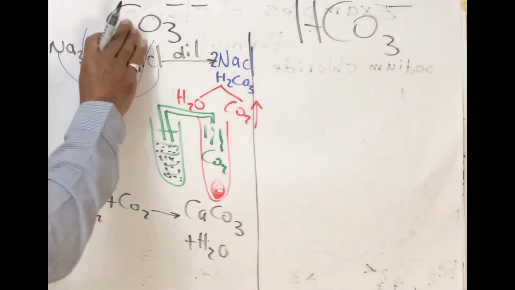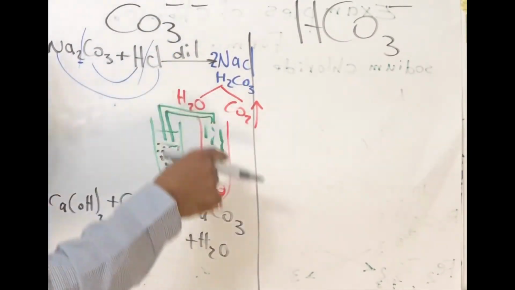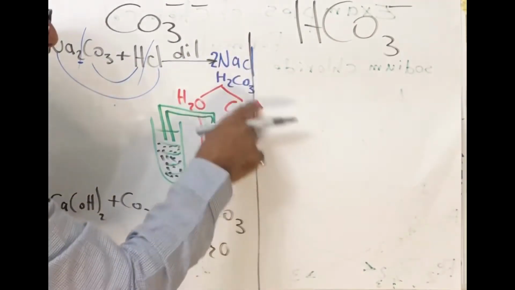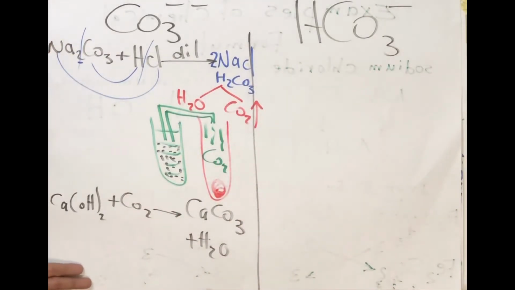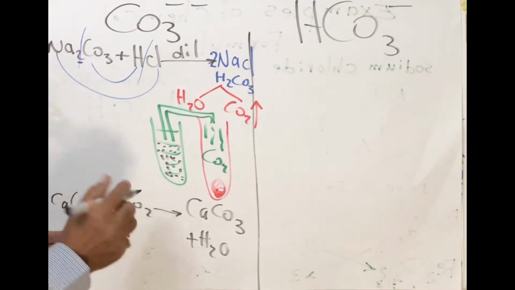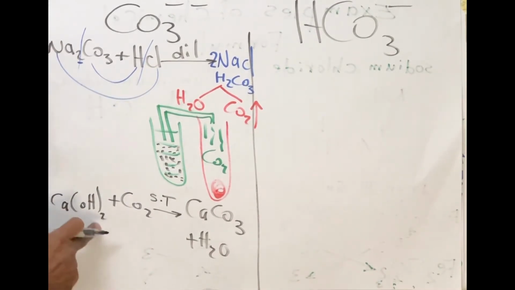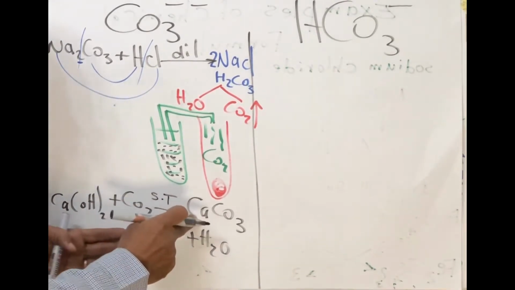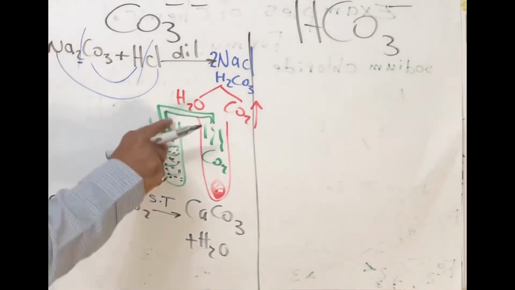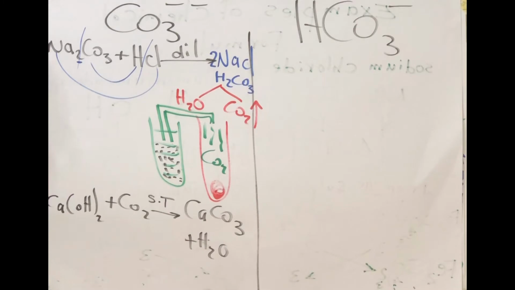To differentiate between carbonate and bicarbonate, firstly we add dilute HCl to the salt in solid form. It will produce effervescence and carbon dioxide gas will evolve. To test the presence of carbon dioxide, we pass it over calcium hydroxide, clear lime water, for a short time. It will form calcium carbonate, insoluble, so it appears as turbidity in clear lime water, a milky solution.